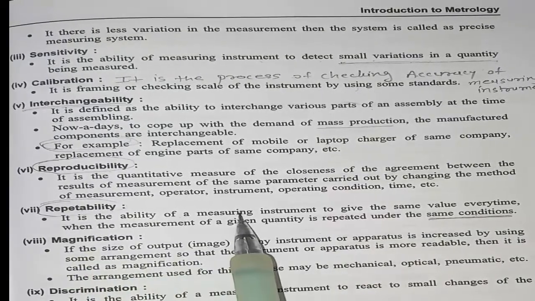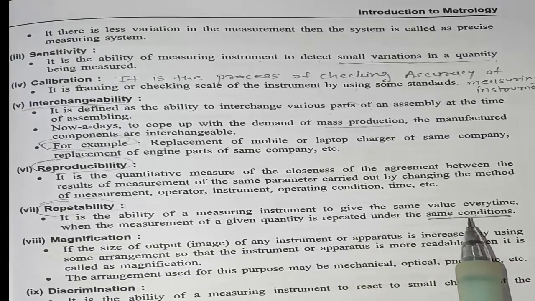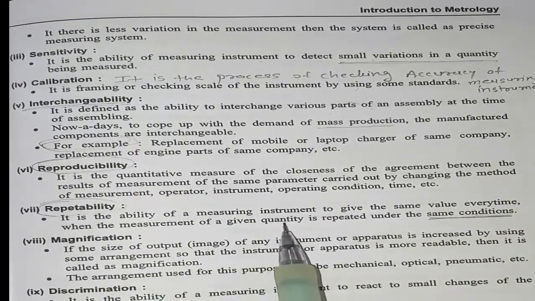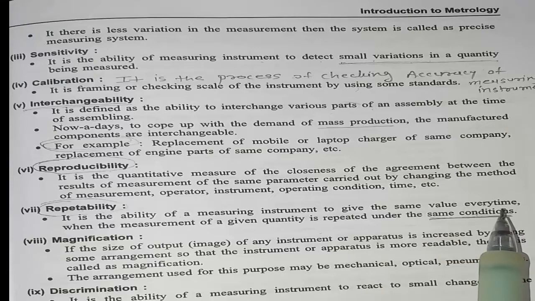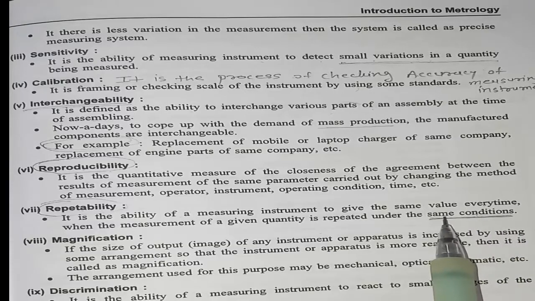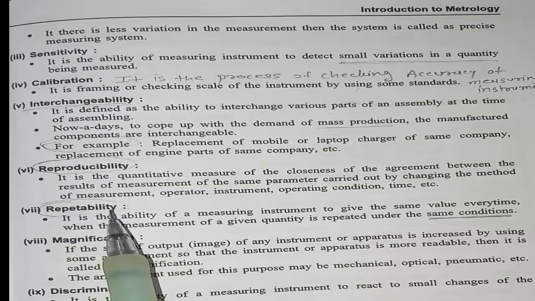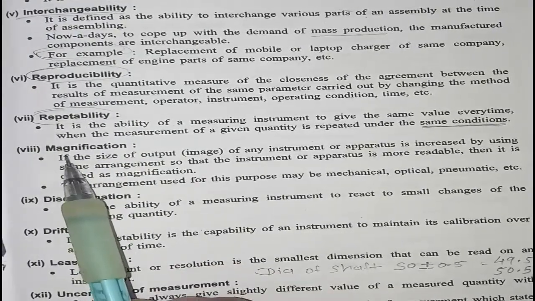It is the ability of a measuring instrument to give the same value every time the measurement of a given quantity is repeated under the same condition. If you measure something so many times and it gives the same reading every time, it is called the repeatability, right? I hope you understand.